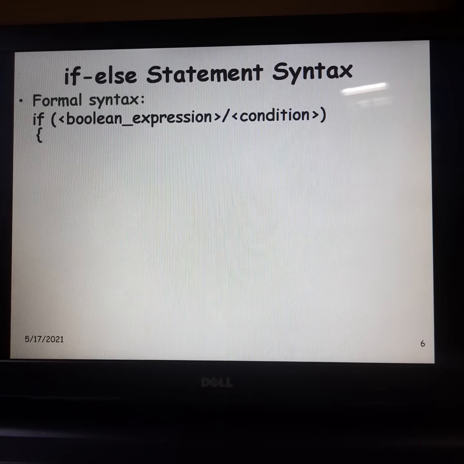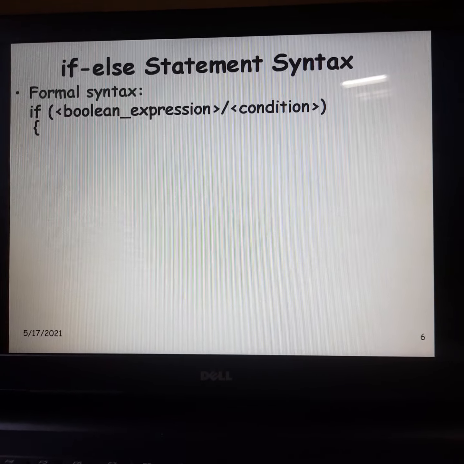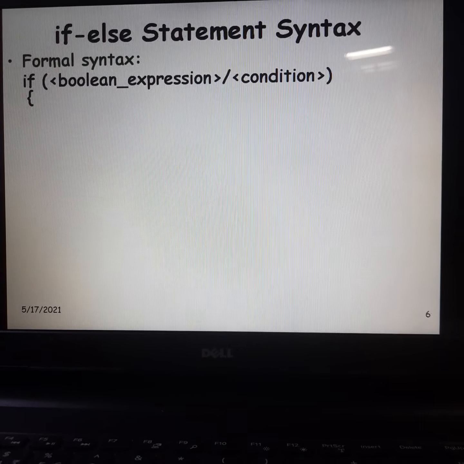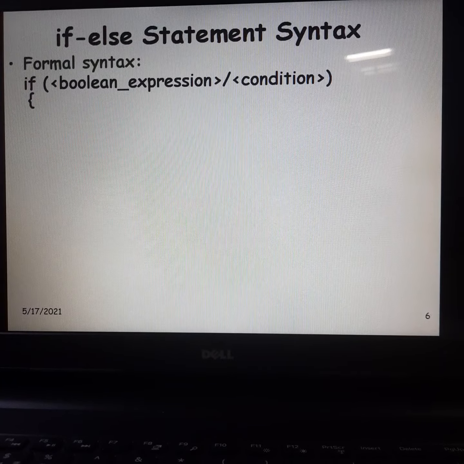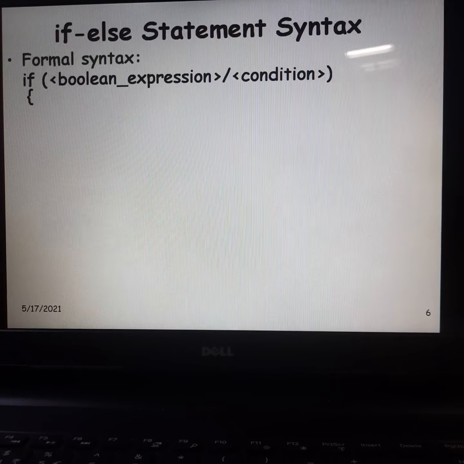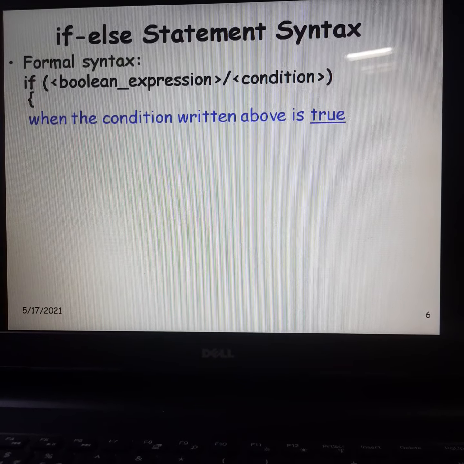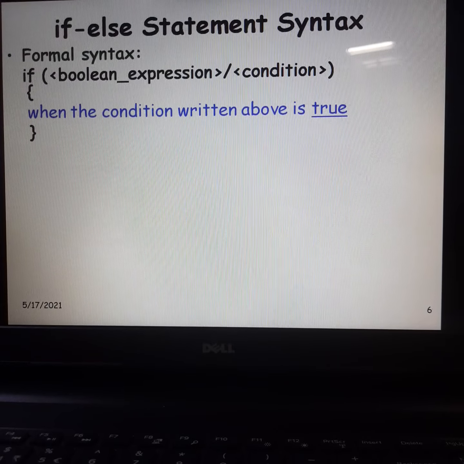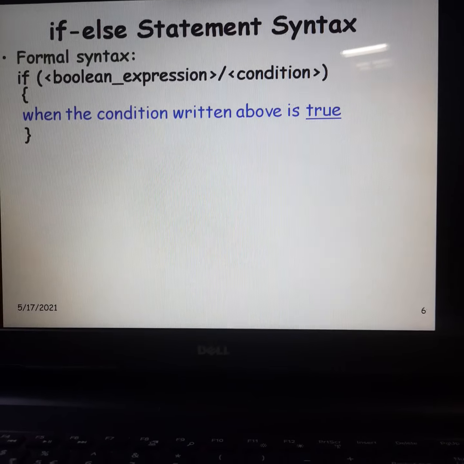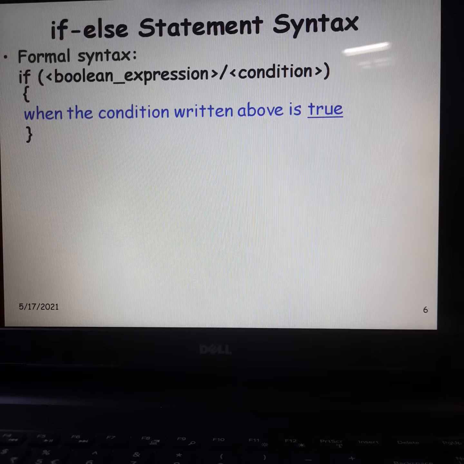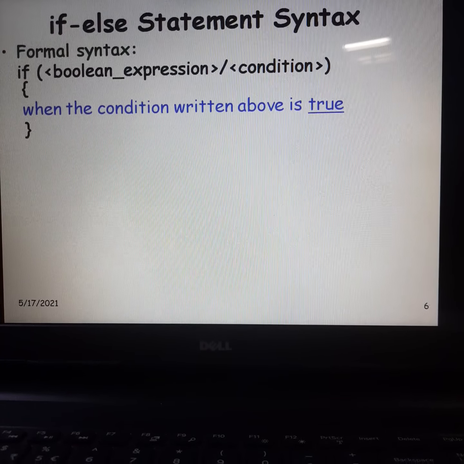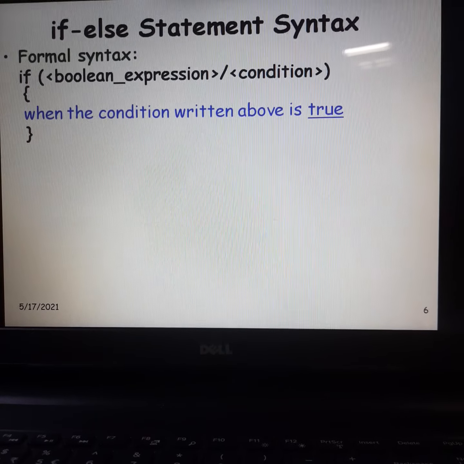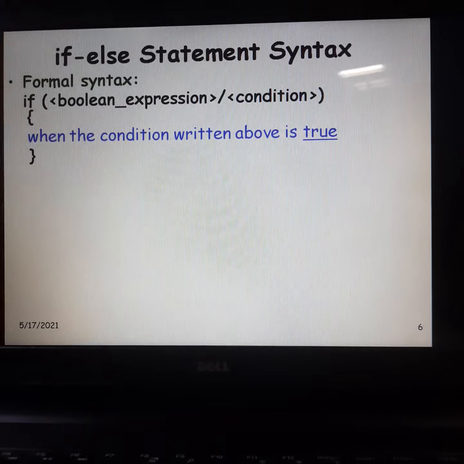Before that, we will see the syntax, how we are going to write if. We will have if as a keyword. After that, we write round parentheses and a boolean expression or condition to check. If that condition is true, then the block immediately following the if, called the true block, is executed.